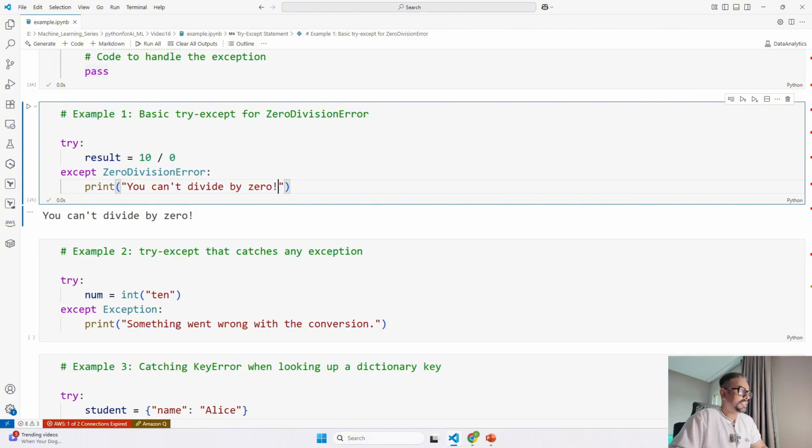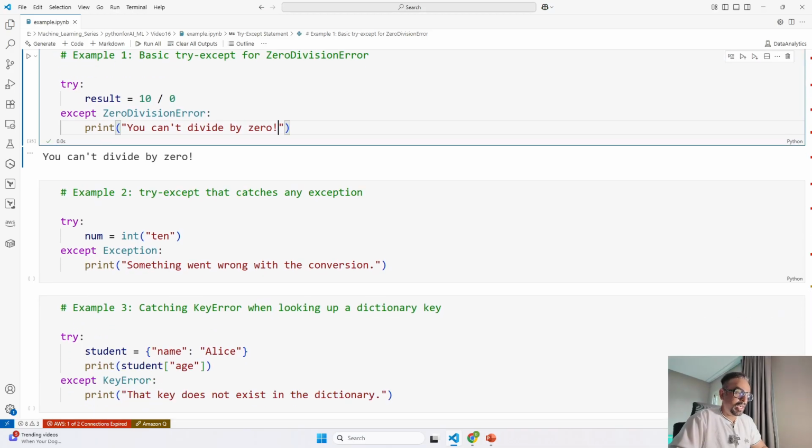Now let's see what's there in our second example. In the second example, we are trying to convert the string 10 into an integer. Since it is not a valid number, this is going to cause a value error. But instead of catching only value error, the way I did in the first example, we use except Exception. Except Exception means we are catching all the exceptions. Suppose in this code 10 exceptions are going to come, I'm catching all 10 of them.